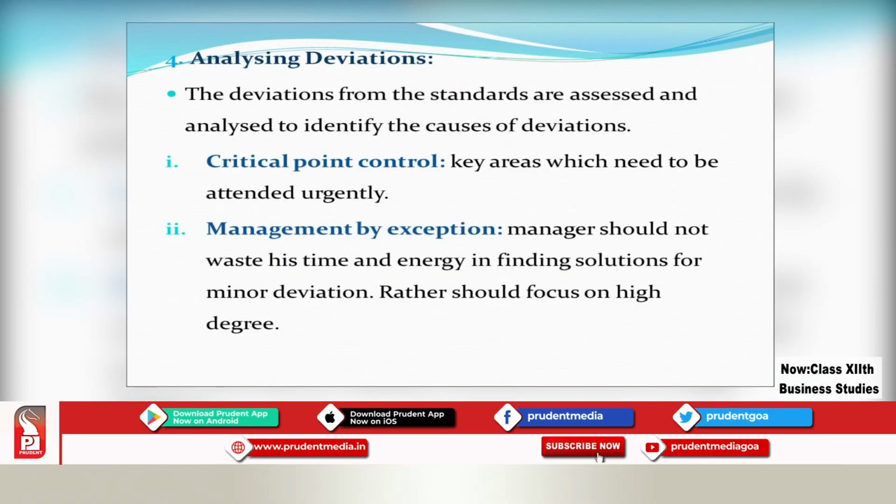Now, what is this critical point control? Key areas which need to be attended urgently. If our previous example is taken into consideration, definitely we have to take these things urgently, because 20 lakh sale was decided, only 10 lakh is happening. That means 50% deviation, which is quite a lot of difference. So under this technique, that is critical point control, we have to attend to this type of deviation urgently.